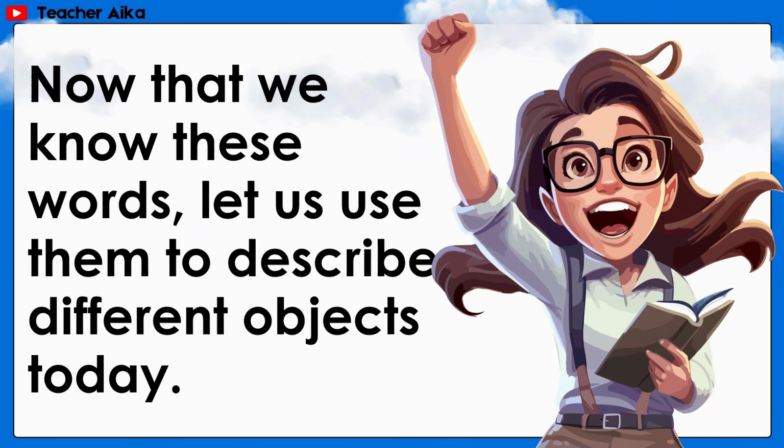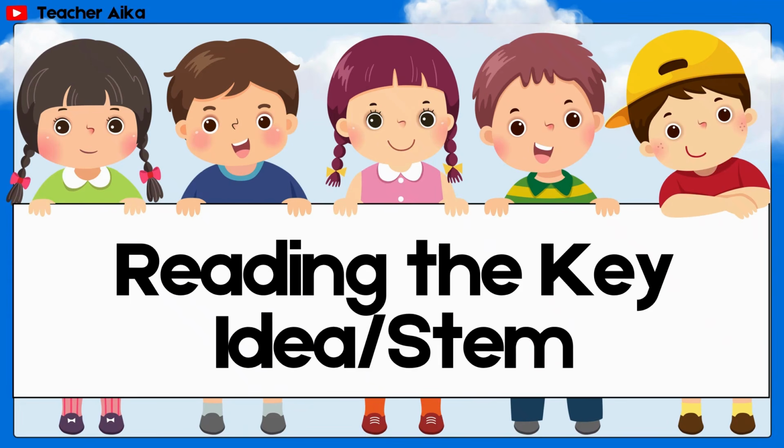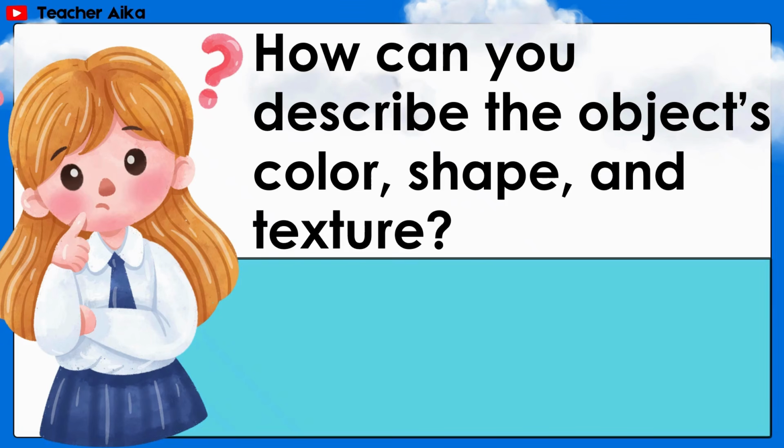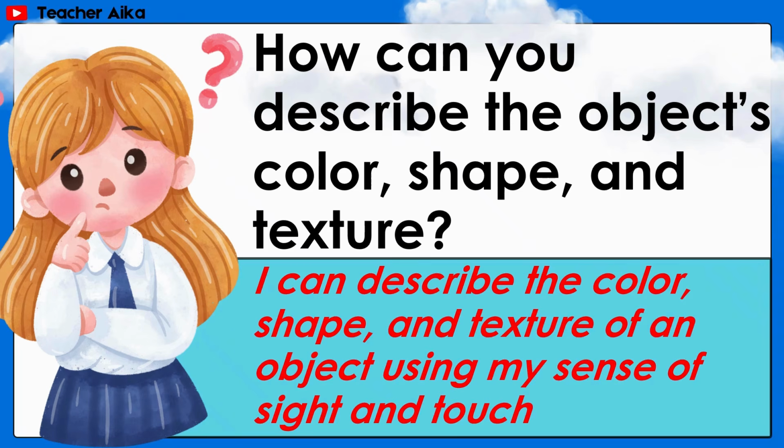Now that we know these words, let us use them to describe different objects today. How can you describe the object's color, shape, and texture? Answer: I can describe the color, shape, and texture of an object using my sense of sight and touch.